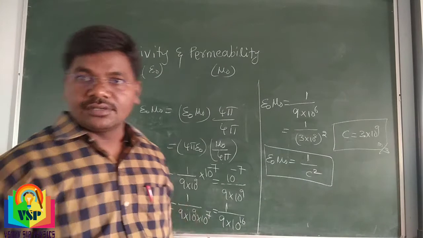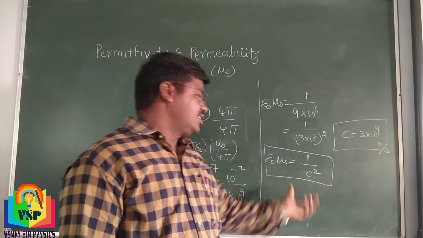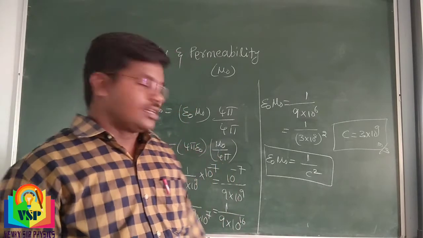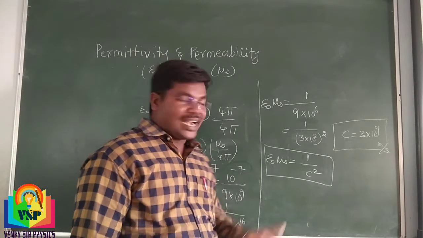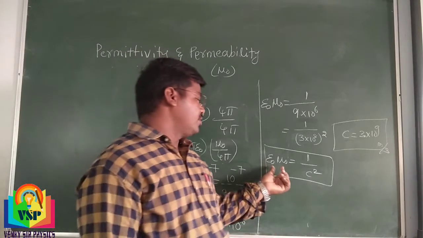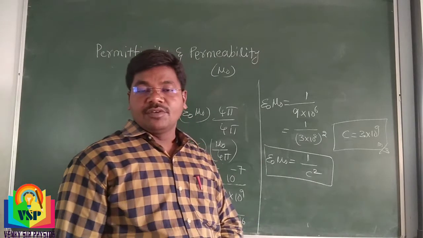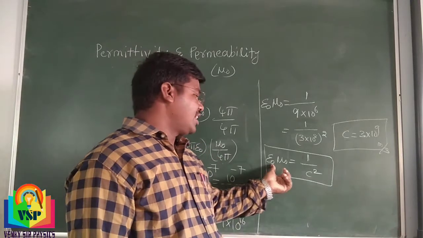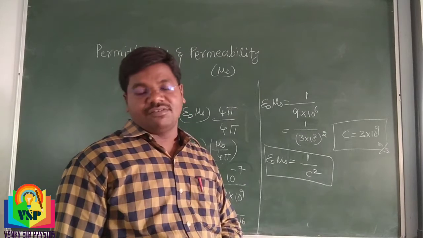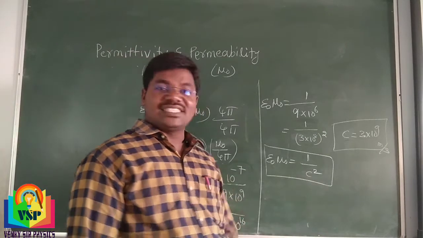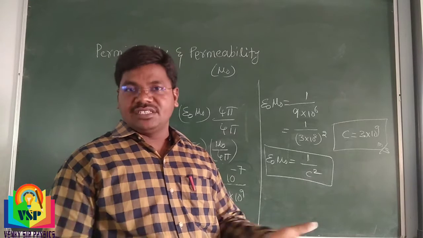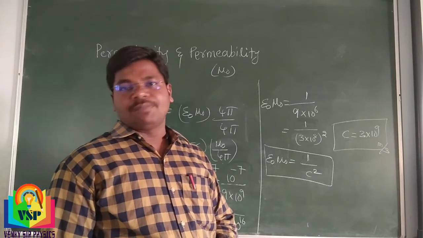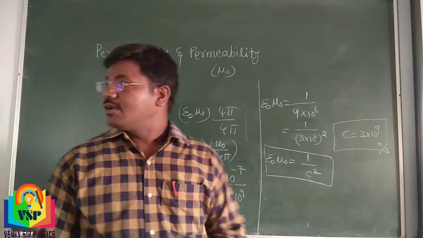This is a very important relation. This type of question was asked in previous JEE: what is the dimension formula of epsilon naught and mu naught? Solving this by using the dimension formulas of epsilon naught and mu naught is difficult and takes a lot of time. Simply use c square. C means speed, so we use the velocity dimension formula.